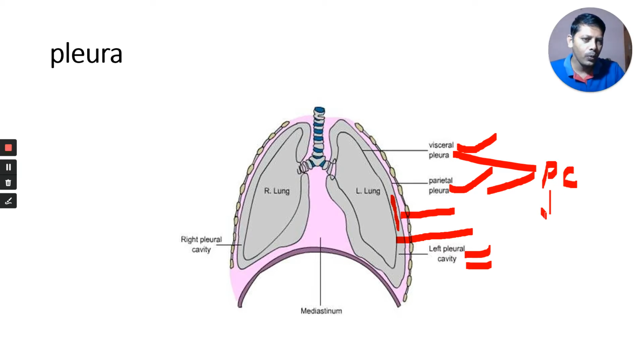In this pleural cavity, pleural fluid is present. Pleural fluid reduces friction.